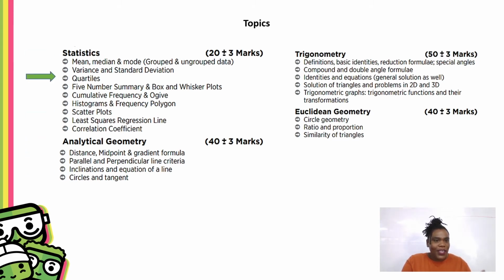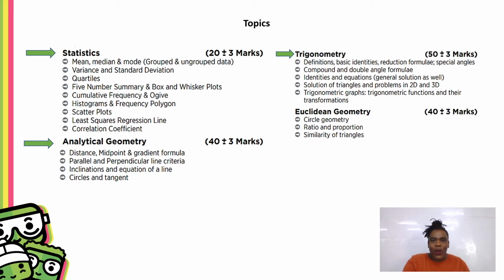And those topics are going to be statistics. I'm going to look at some analytical geometry and some trigonometry. Now, if you look at trigonometry, it's worth 50 marks of the entire exam. So that's a chunk of the marks. The fantastic thing is that most of the trigonometry is grade 10 and 11 trigonometry. So it's mostly things that you already know.